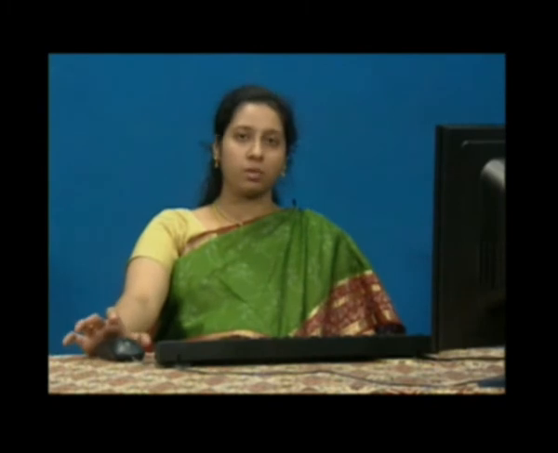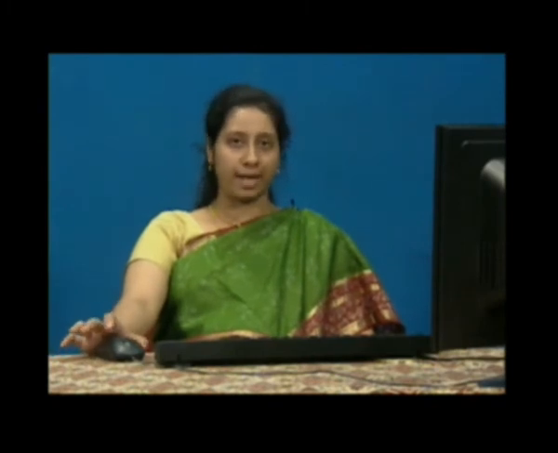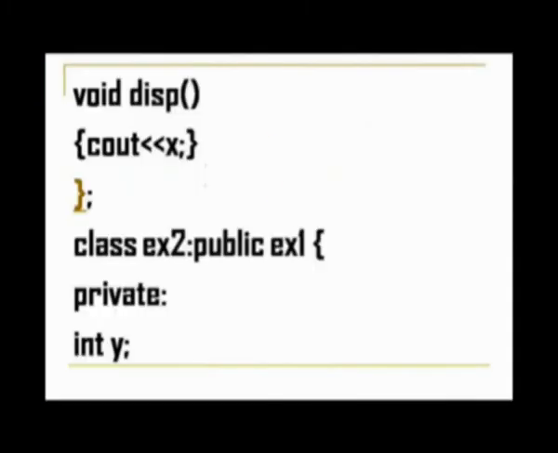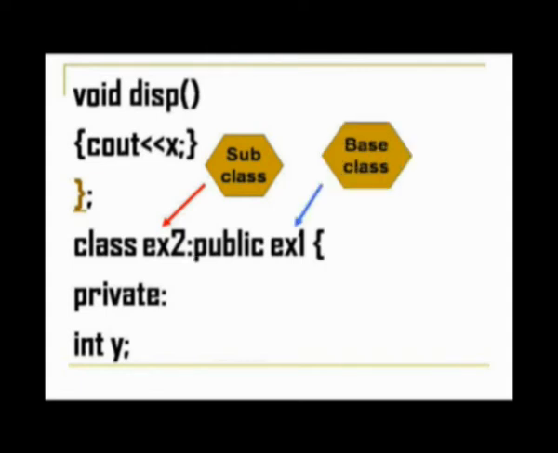So there is existing one particular class called ex1. It is having one member, integer member x. It is having two member functions. One is disp and the other is function 1, fn1. Next, if you see, we are having this class ex2. This is only called the subclass. Why? Because here we are inheriting using the public access mode from ex1. So ex1 becomes the base class, ex2 becomes the derived class or child class, and this is the public mode of inheritance.